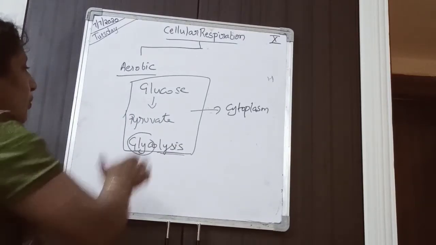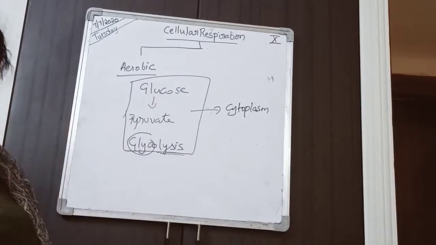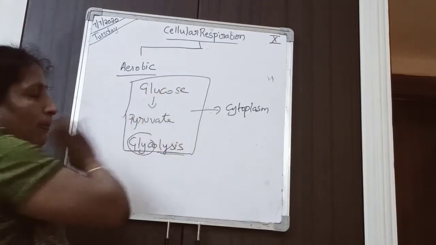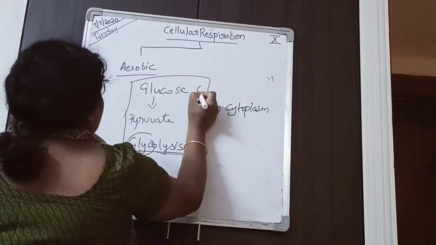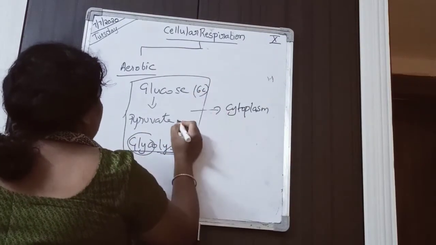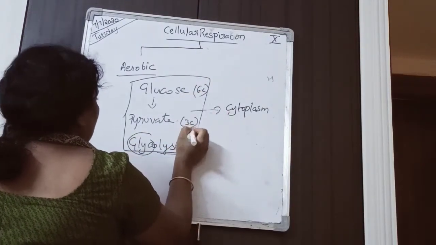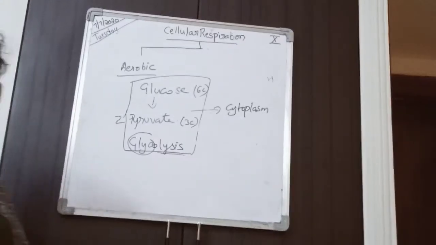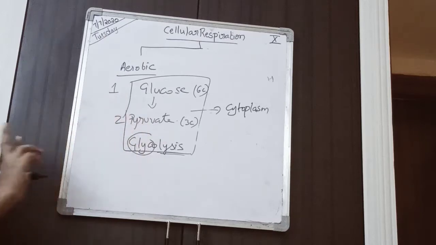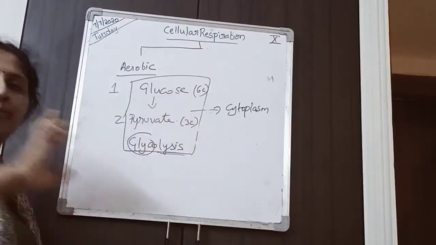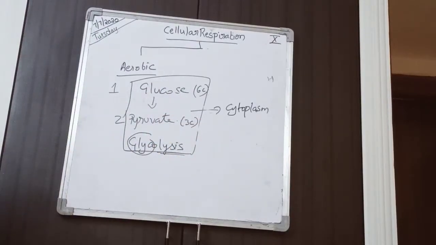Glucose which has entered the cell is converted into pyruvate, which is 3 carbon. Here it is 6 carbon, and now it is converted into 3 carbons, so from 1 glucose we get 2 pyruvate molecules. This step is common for both aerobic and anaerobic respiration.